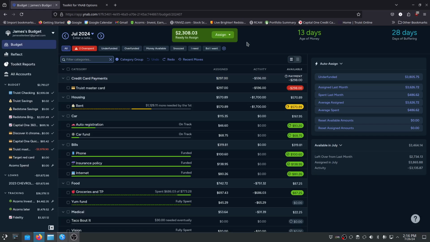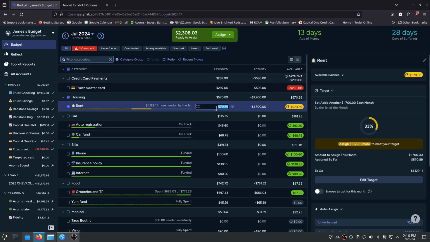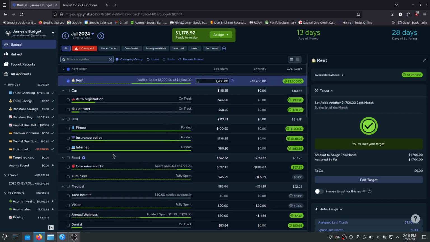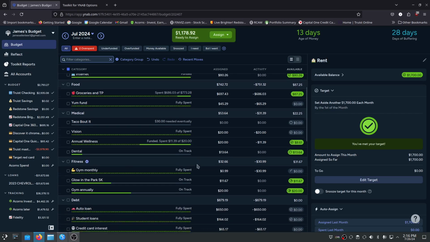Let's see. Without further delay, I want to assign my available money to categories, and the order I've written down is, let's cover the rest of my rent. So that's 1129.11. I want to cover my grocery spending for the next 2 weeks.